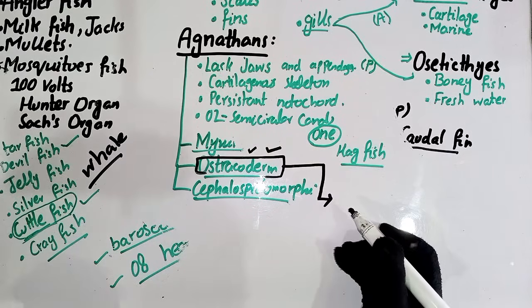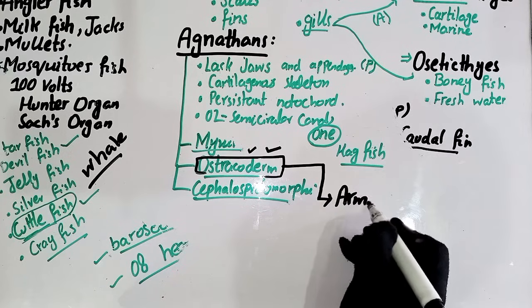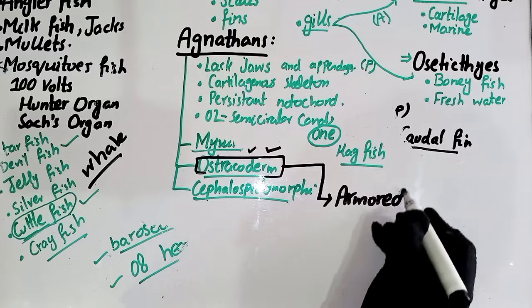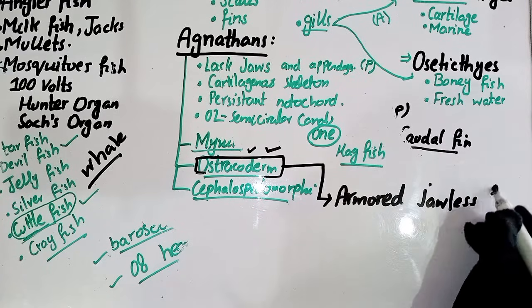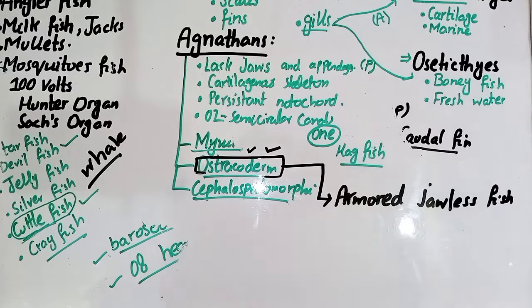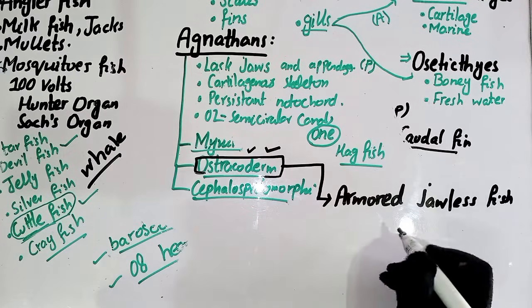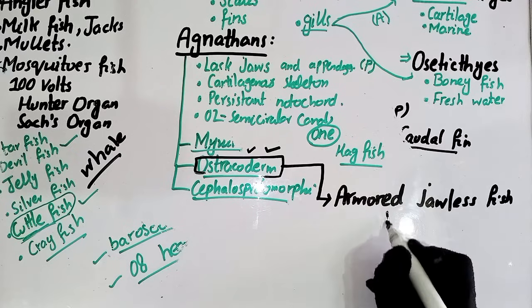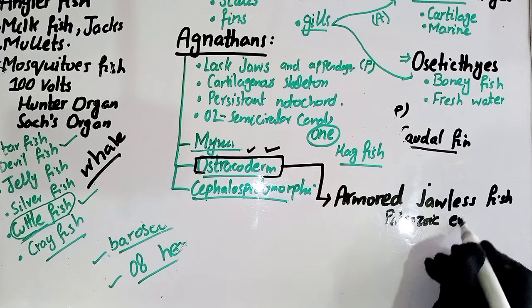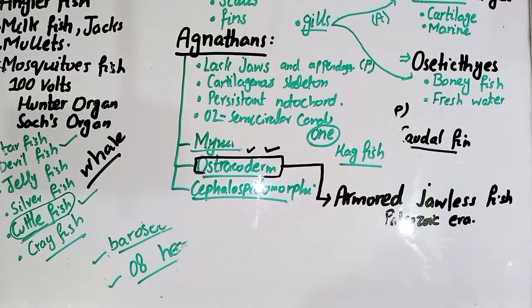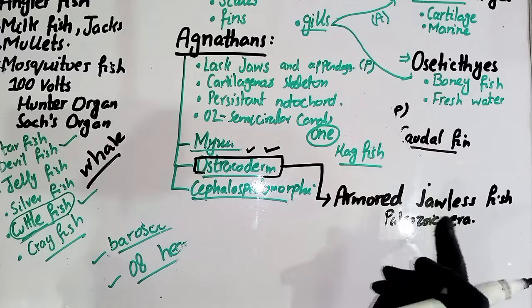The first one is the armored jawless fish. The armored jawless fish are the ostracoderms, and they arose in the Paleozoic era. The first point is that the armored jawless fish, the ostracoderm, belongs to the Paleozoic era.